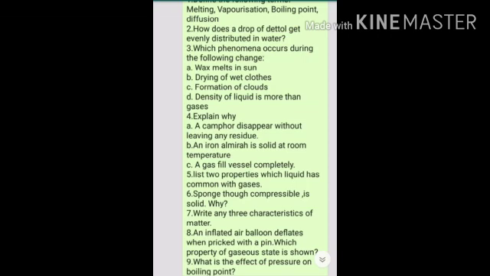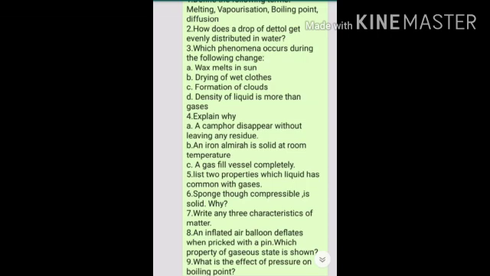Fourth question, A part, camphor disappears because of sublimation. As you know, solid changes directly into gas without leaving any residue. B part, an iron almirah is solid at room temperature because a solid has definite shape, volume, etc. C part, a gas fills a vessel completely. As you know, the gas particles have large space between them, and in whichever container they are stored, they occupy the whole space. That's why.